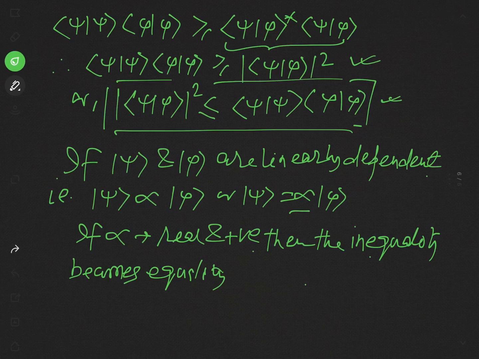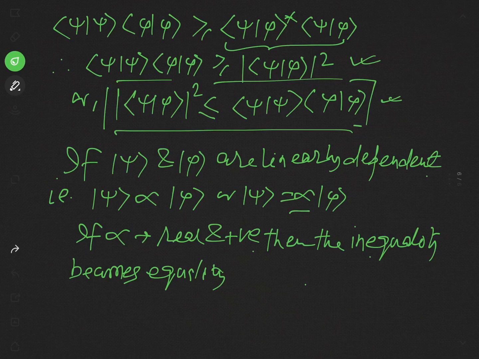Actually, in Euclidean space there is an equivalent expression of the Schwarz inequality. So in analogy to the Schwarz inequality, in Euclidean space we have a result which may be written like this.